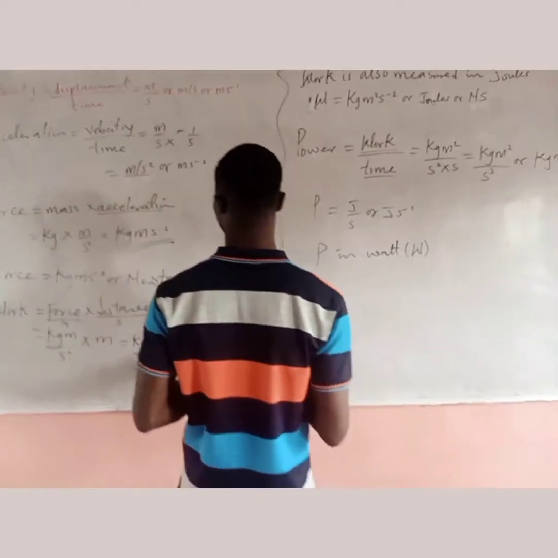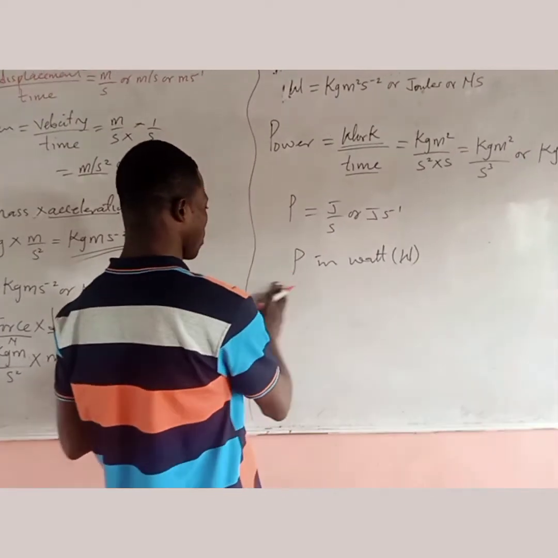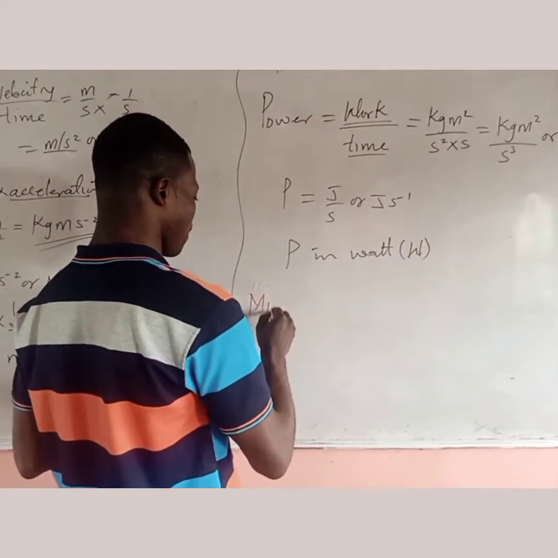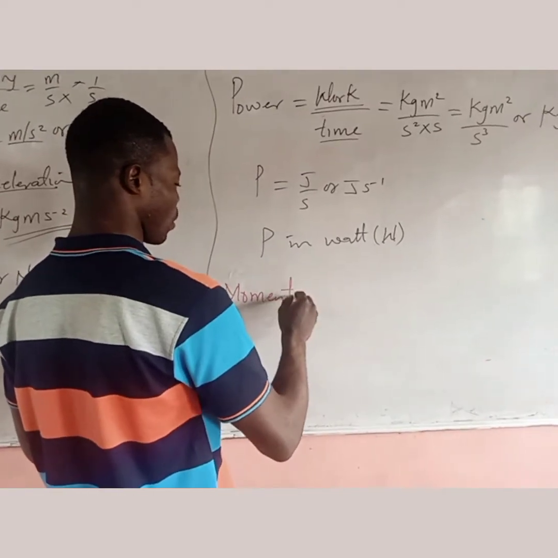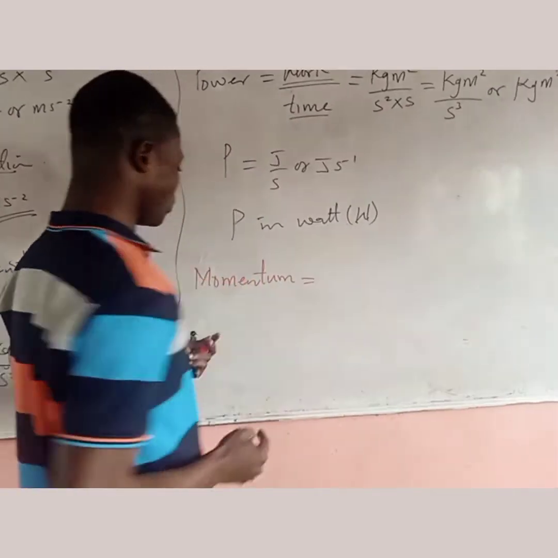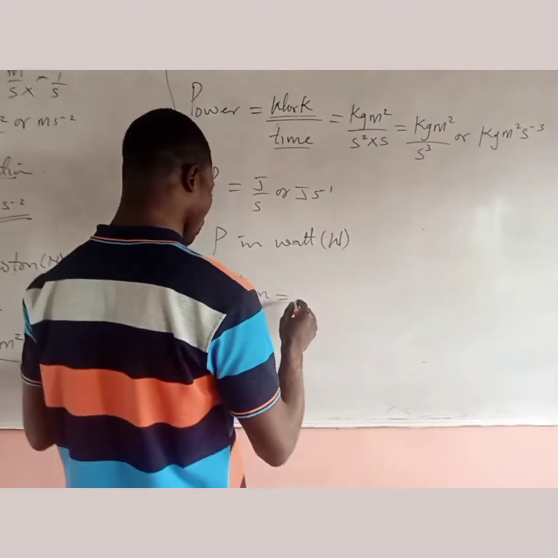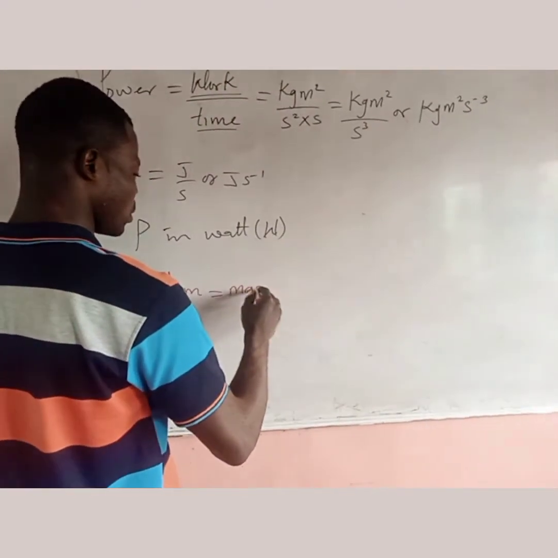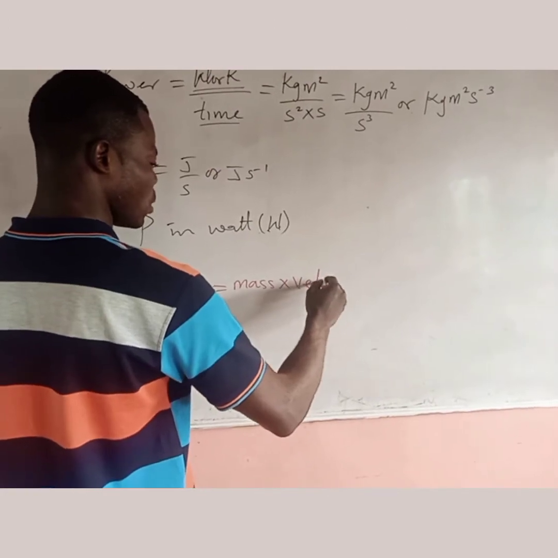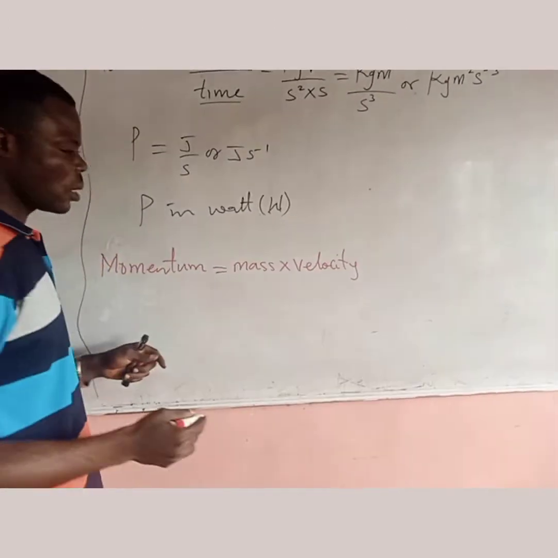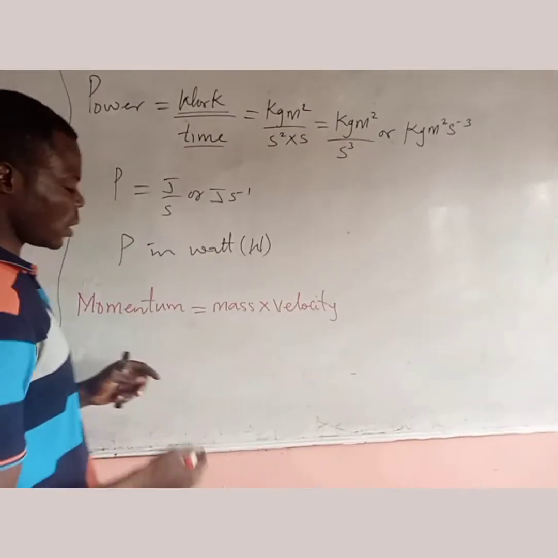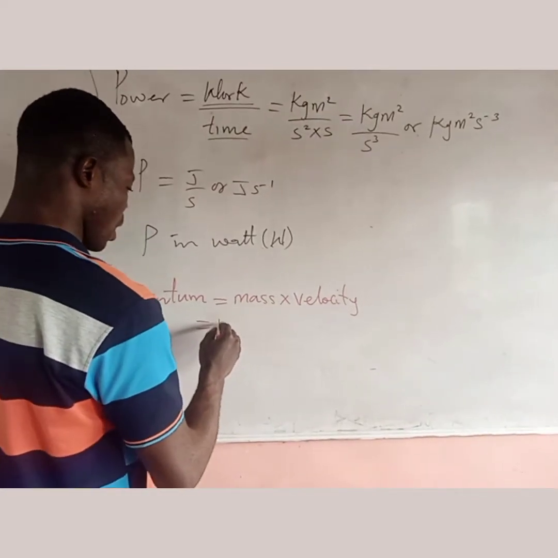We can also derive momentum. Momentum is the product of mass times velocity, the product of mass and velocity, which is equal to mv.